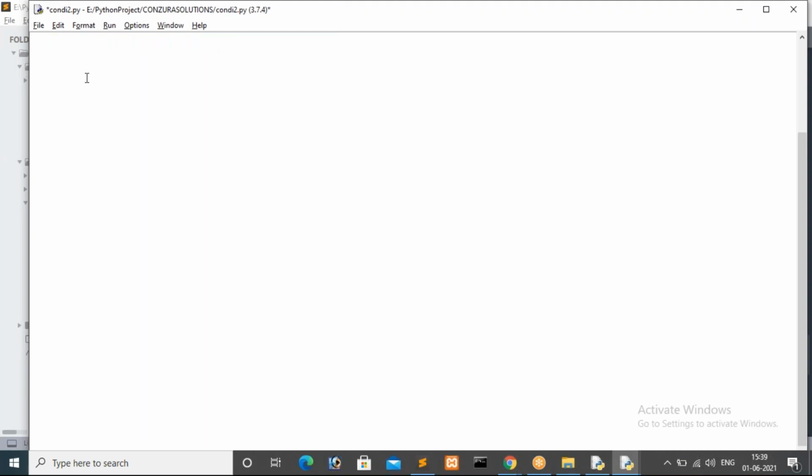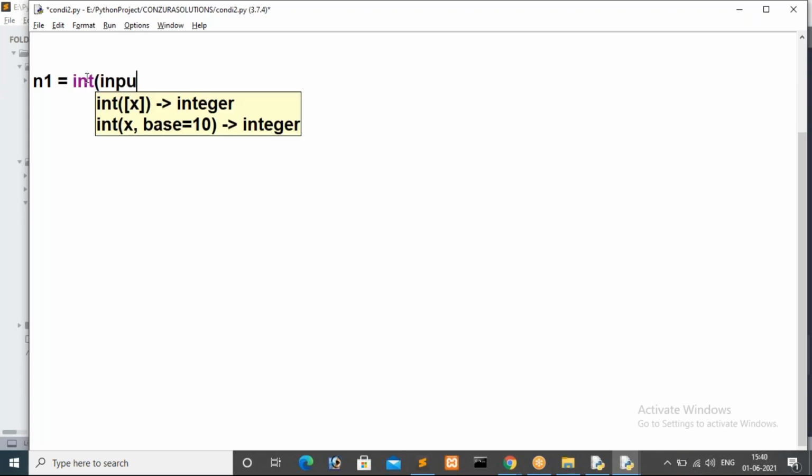So I will read values from the user, dynamic values I will read. For that, n1 is equal to int of input.